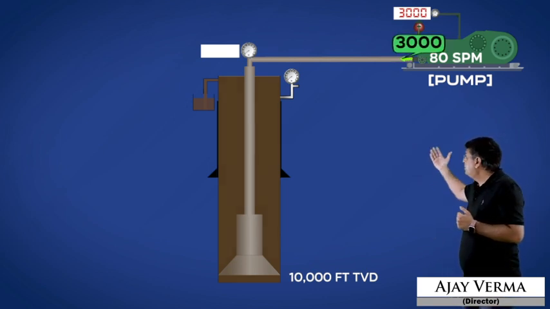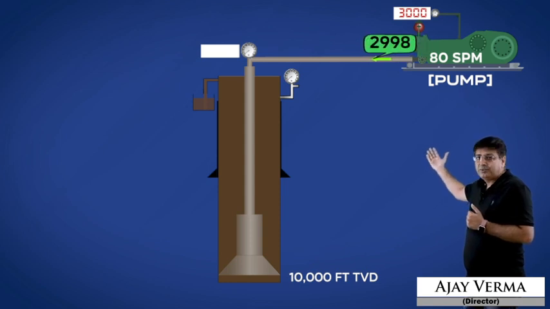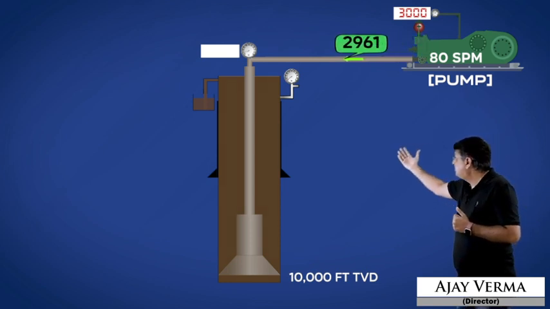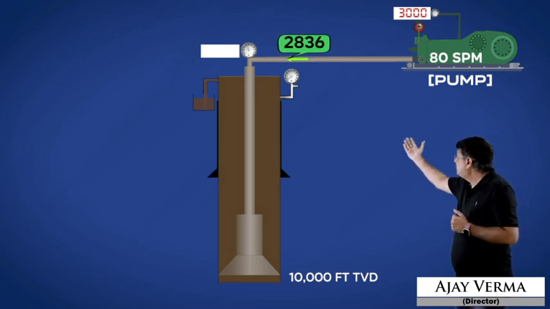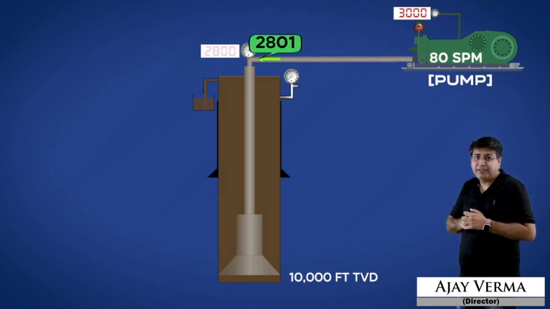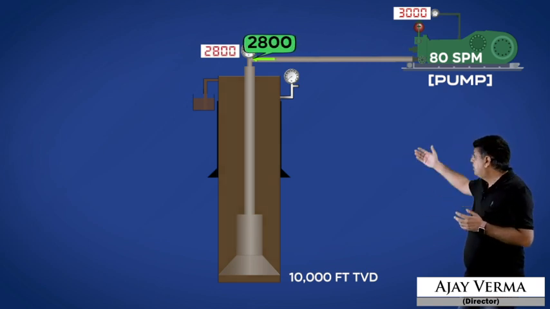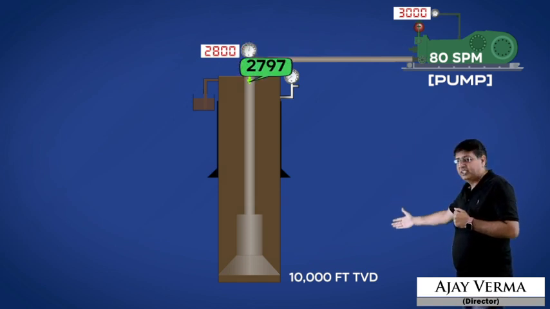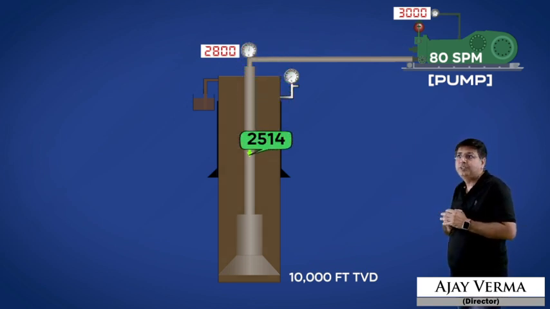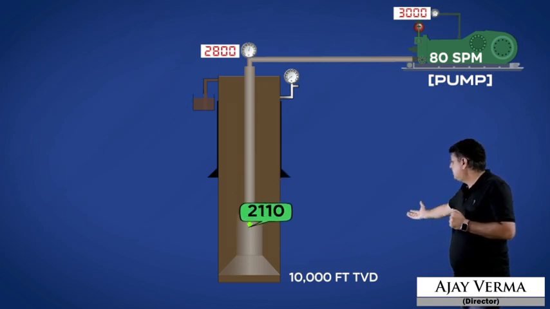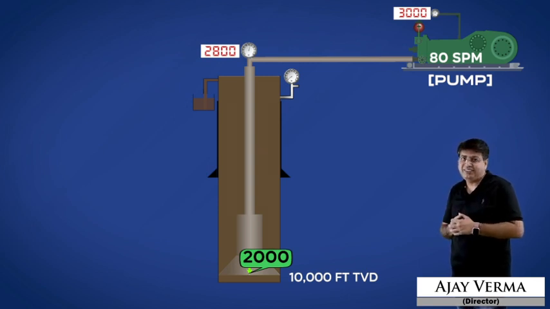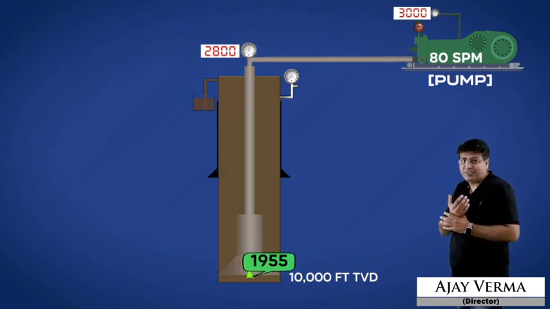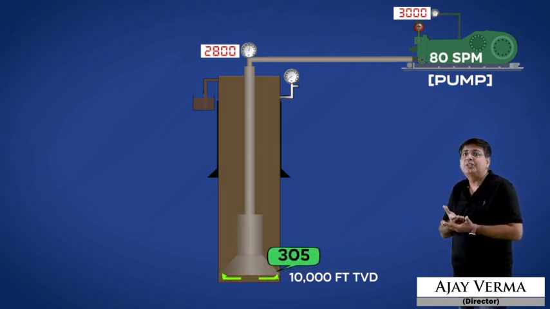Now when I start pumping through my pump, even though the pump pressure is 3000 psi, when fluid reaches the standpipe, there is a loss of 200 psi. So from 3000, by the time the fluid is at the standpipe, the remaining pressure is 2800 psi. Now when fluid moves down the string, there will be a friction loss of 800 psi, so the remaining pressure is 2000 psi. Now the maximum pressure drop occurs at the nozzles. When the fluid comes out of the nozzle, it will decrease the pressure by a further 1800 psi. So the remaining pressure is only 200 psi.